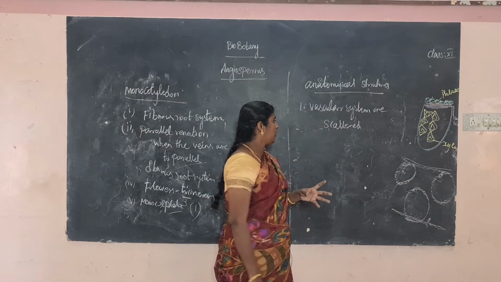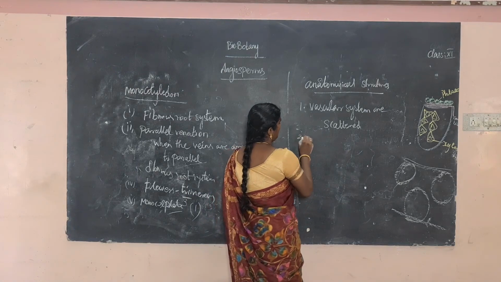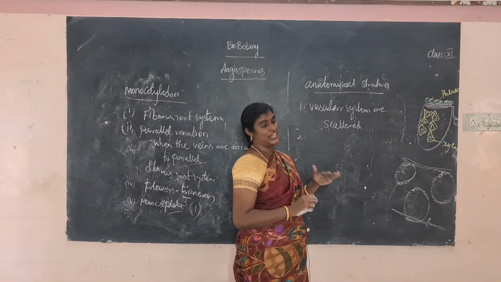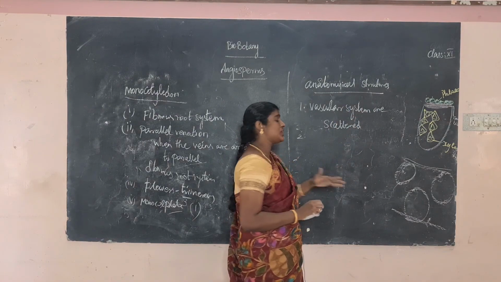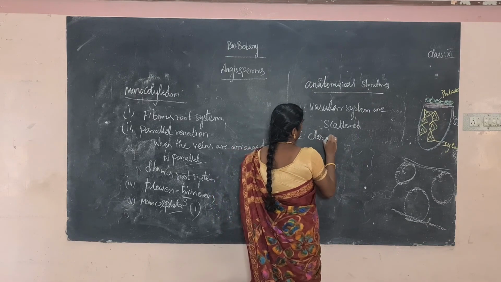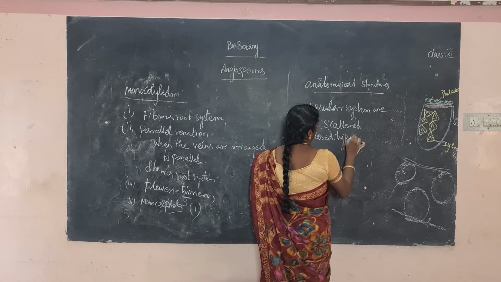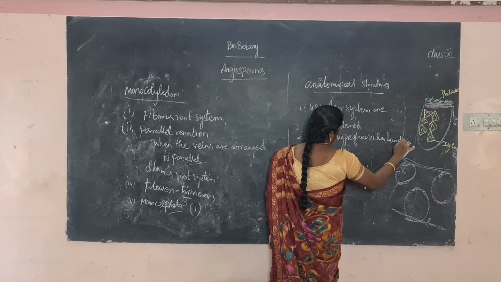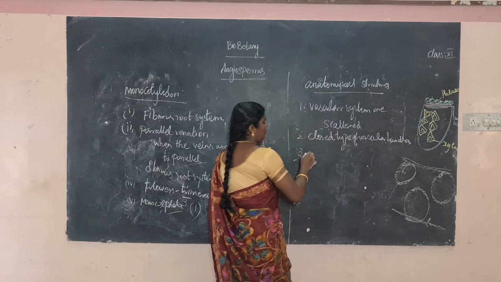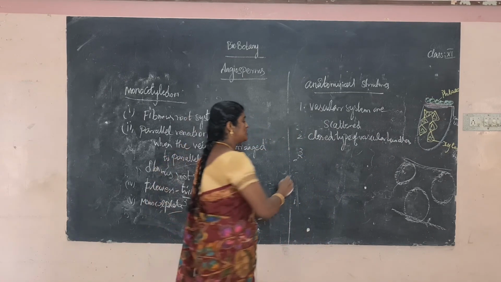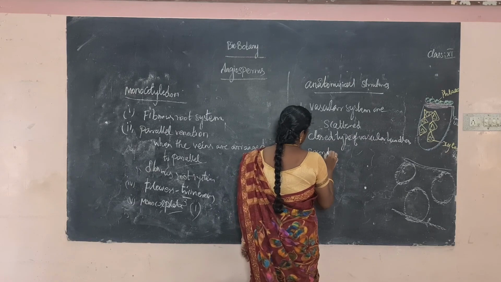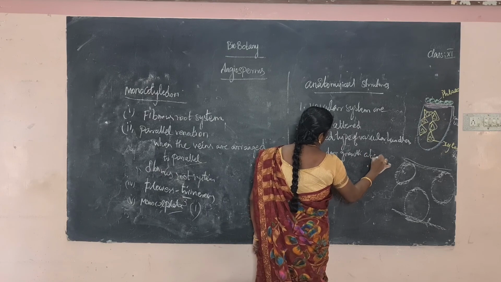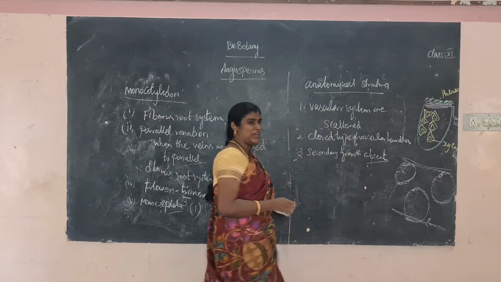Another important point, the second point: the vascular systems are closed, because cambium is not present between the xylem and phloem, so it is a closed type of vascular bundle. Secondary growth is absent, because it is a very small plant.